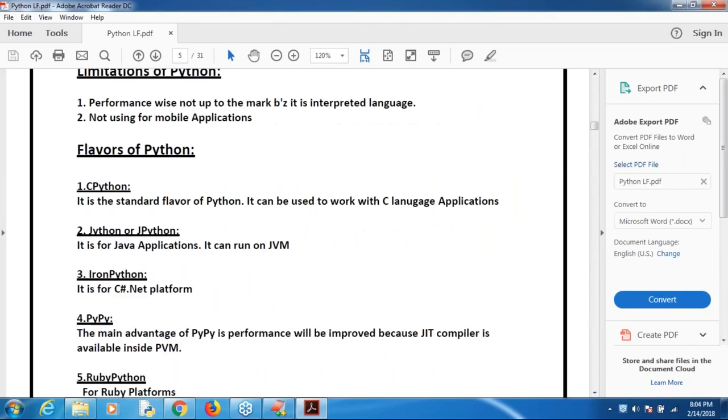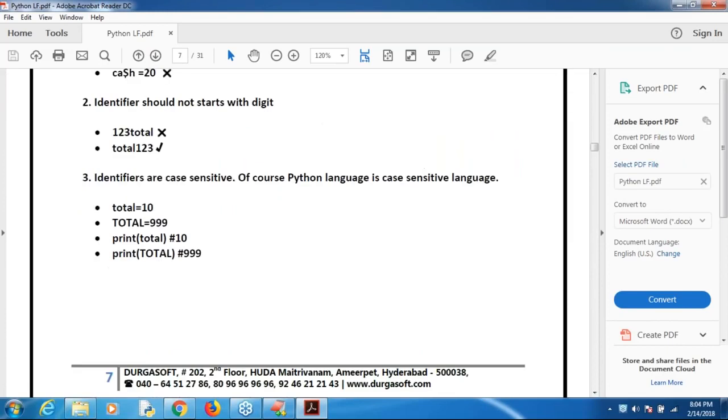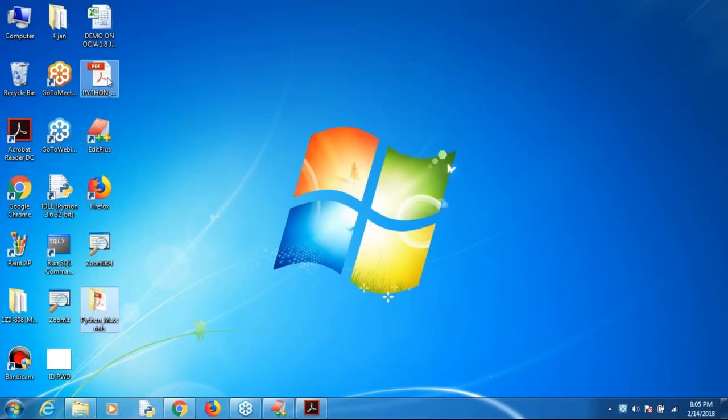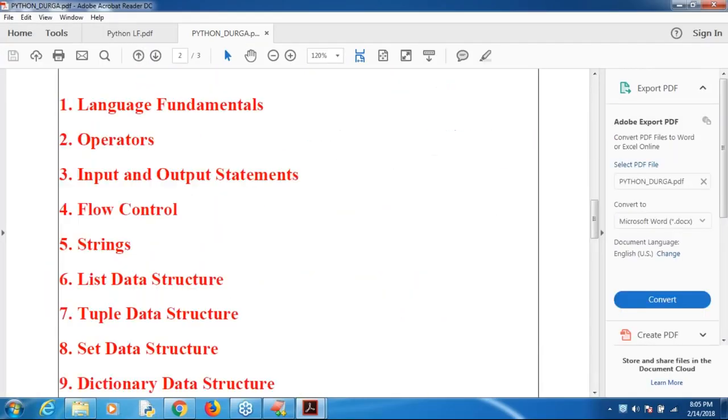we will share the operators material also. Don't worry, this material is only for language fundamentals. For each and every topic we are going to cover, the material is already ready. These are the topics I'm going to discuss on the fly. Maybe one or two small topics I may add based on your interest and the time available today.